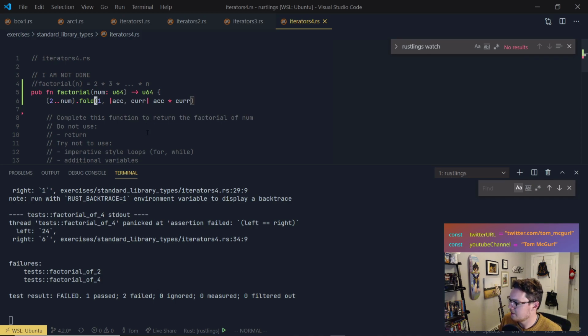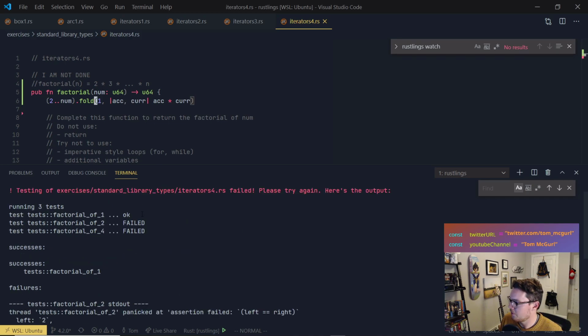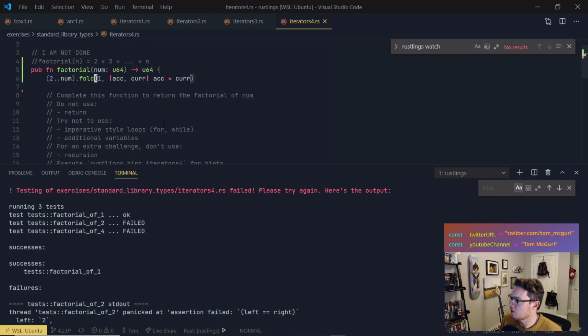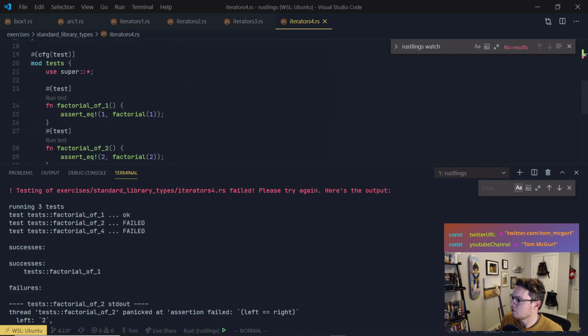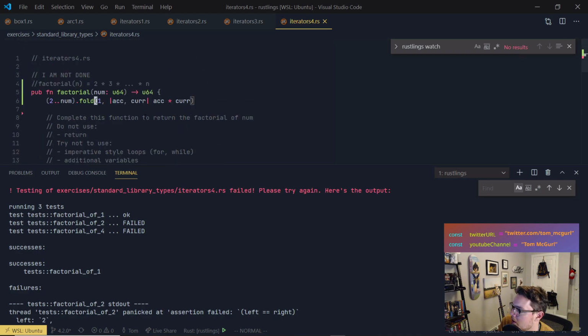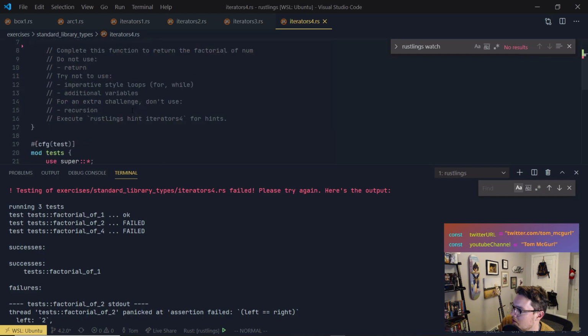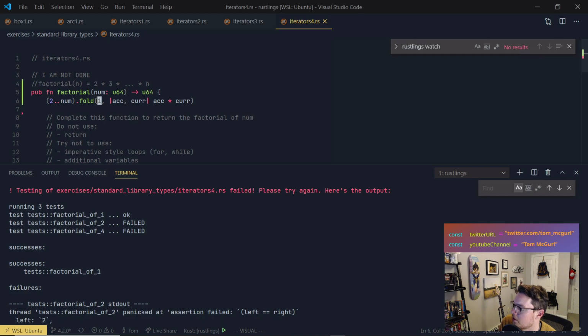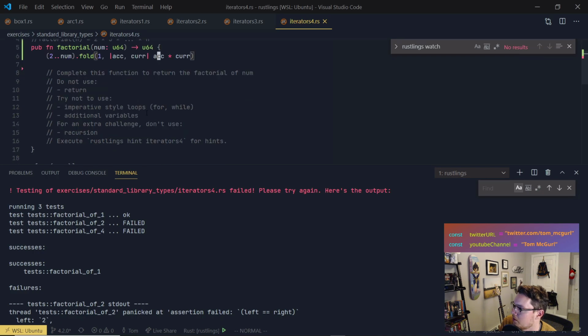So let's see what went wrong. We're failing, but that's okay. We can find out why. So assert the factorial of 1 is 1. That makes sense, right? 1 gets put in here. So initial value is 1. This is the function we're running. And so the initial value comes in as 1. The current value would be 2. 1 times 2 is 2.